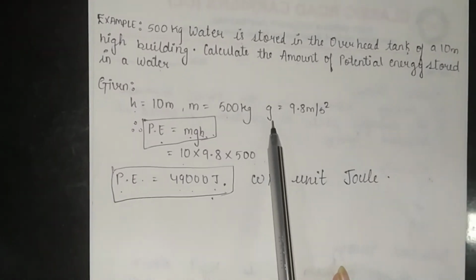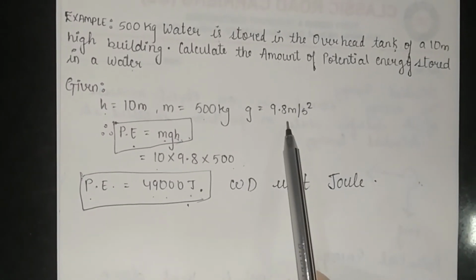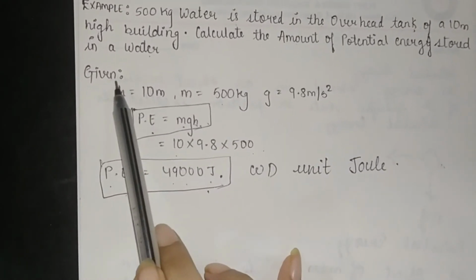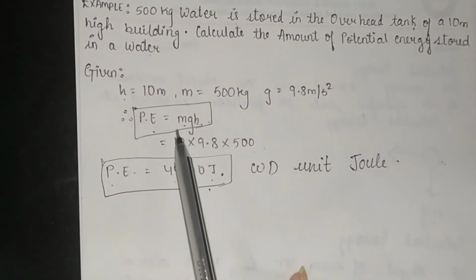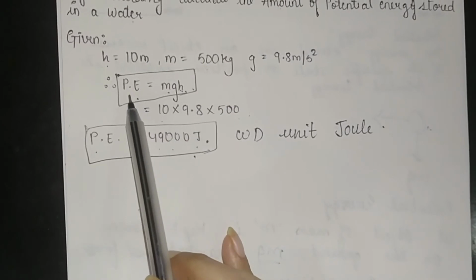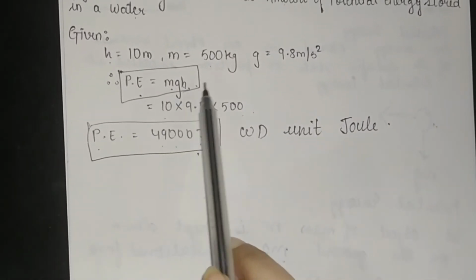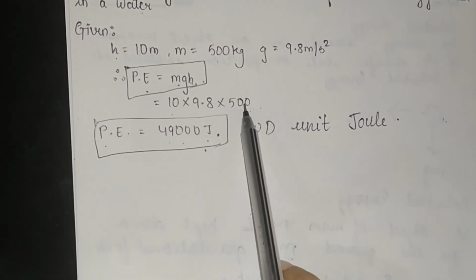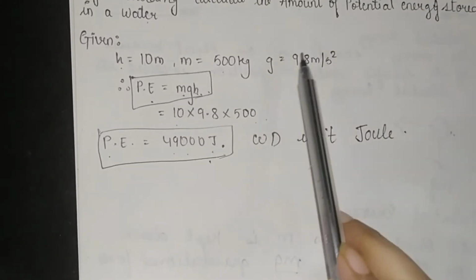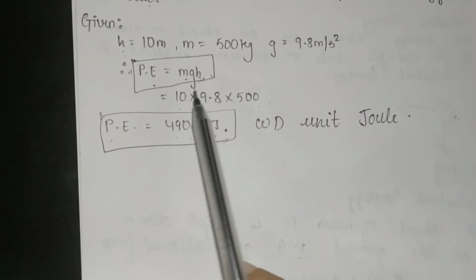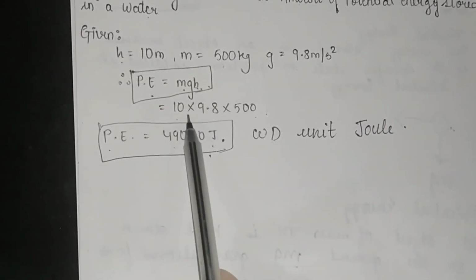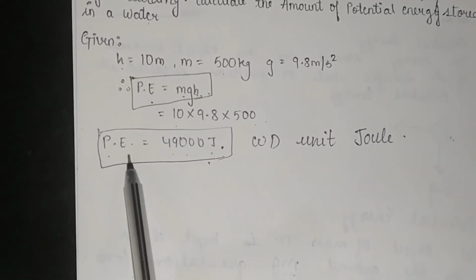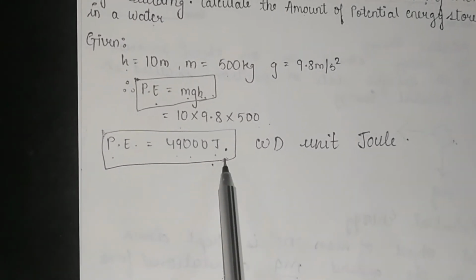As we know, the value of g is equal to 9.8 meter per second square, we can write all this in the formula for this question. Potential energy is equal to mgh. The value of m is 500 kg, the value of g is 9.8 meter per second square, and height is 10 meter. So by a simple calculation we get the potential energy as 49,000 joule.